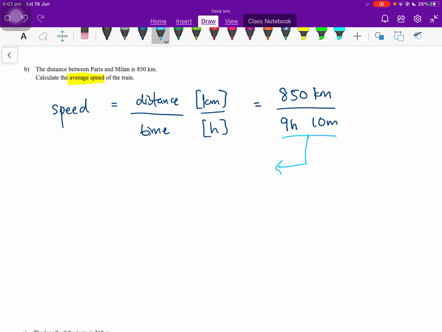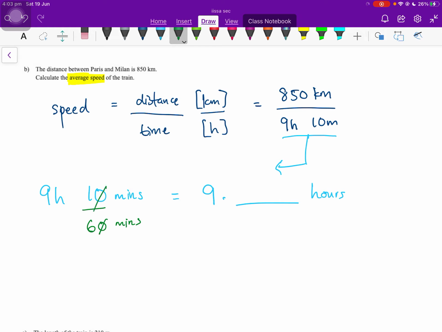So to do that, let's do this. We have 9 hours and 10 minutes. We already know that if you change that to decimal, it's going to be 9 point something hours. My question is, how do you do this? The answer is you just need to divide this 10 minutes by 60 minutes, because there are 60 minutes in 1 hour.